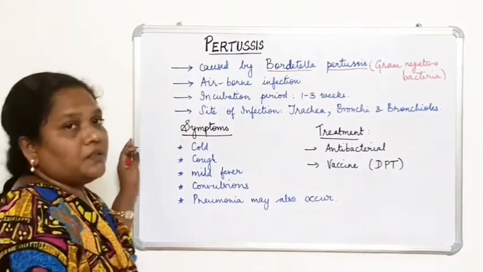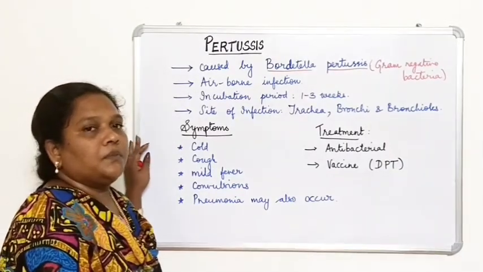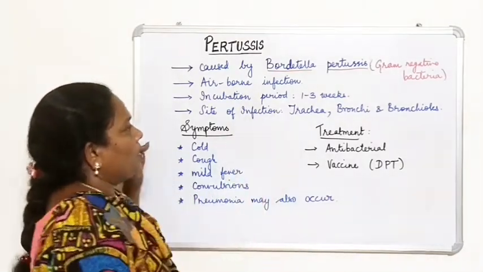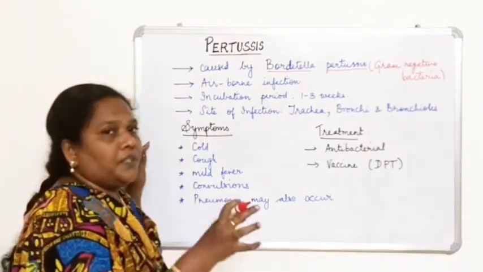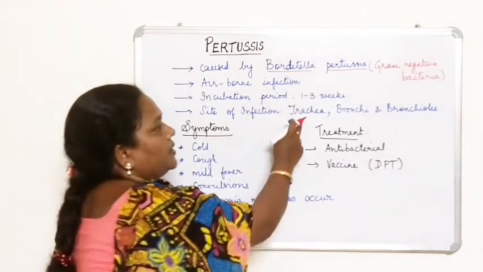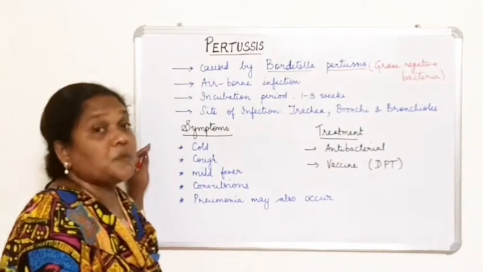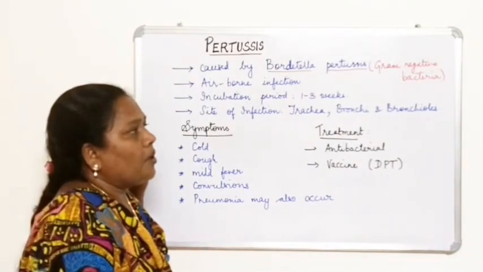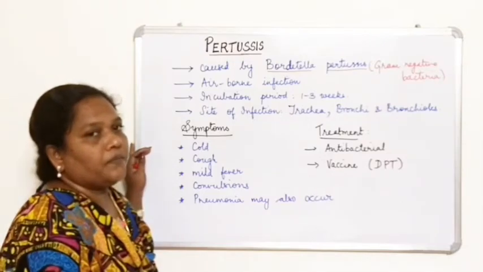And it is transmitted through air, so you call that an airborne infection. The incubation period is 1 to 3 weeks. And which part of the body is infected? The site of infection is the trachea, bronchi and bronchioles in the respiratory system. The trachea is called the windpipe, and then you have bronchi and then bronchioles.